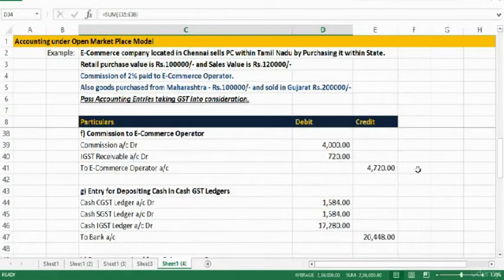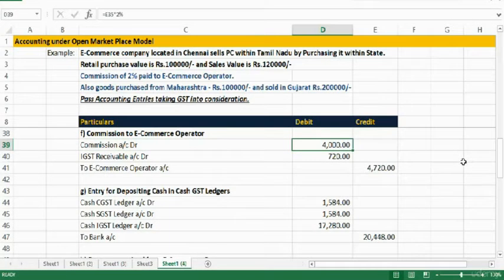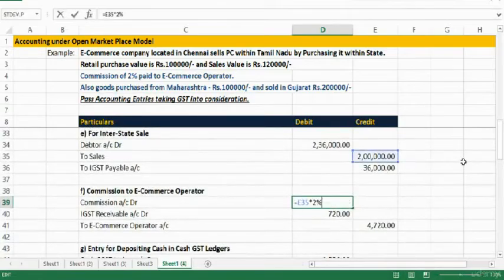Then we have commission to e-commerce operator, because in this interstate sale also commission is payable, so that commission is also treated along the same lines. It is also treated as interstate commission. So the commission account should be debited, but it is 2% on sales. Here we have sales 2 lakh into 2%, 4,000.